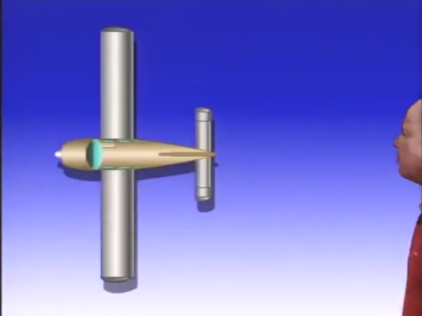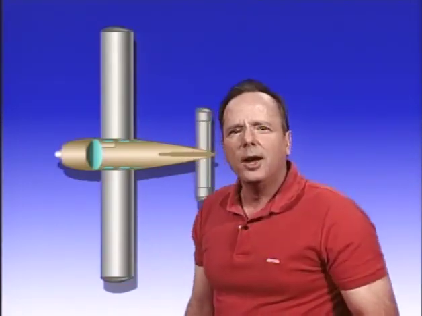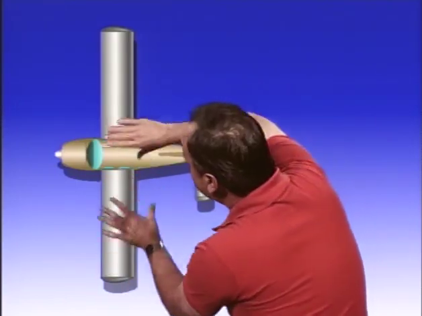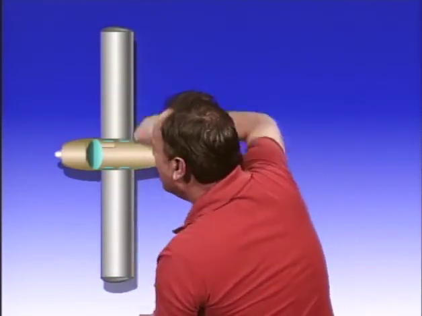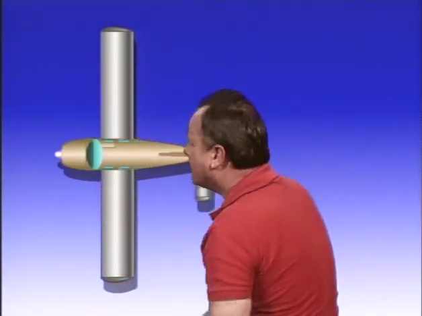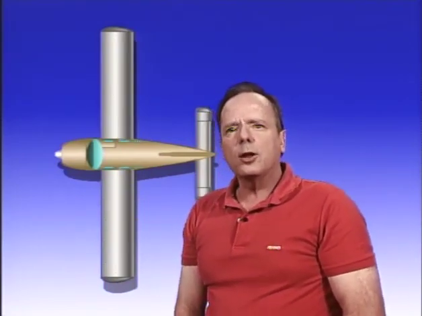Now let's take a look at the planform of a wing, and let's take a look at a question they're going to ask you about that. And by the way, the planform of a wing is the view of the wing when seen from above. It gives you the general shape of the wing, and this is a rectangular wing planform right here. And the question they're going to ask you about that is, what are the advantages of a rectangular wing planform?